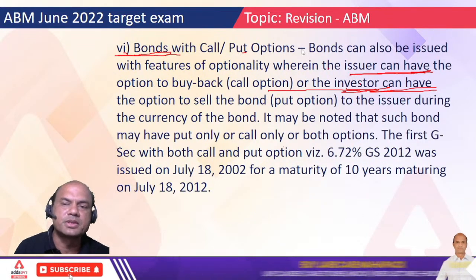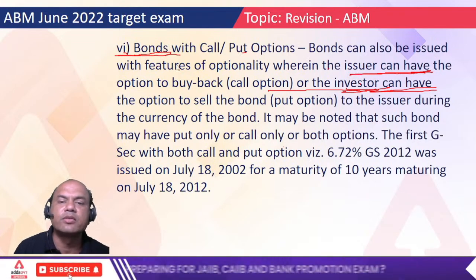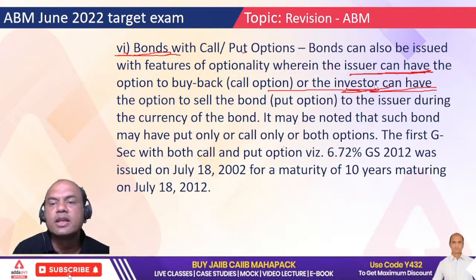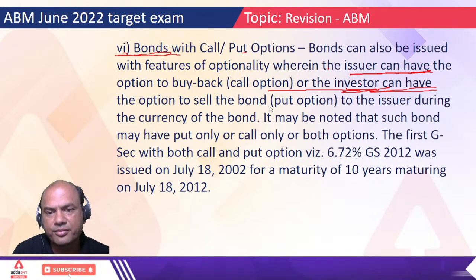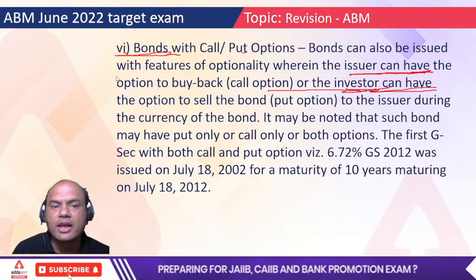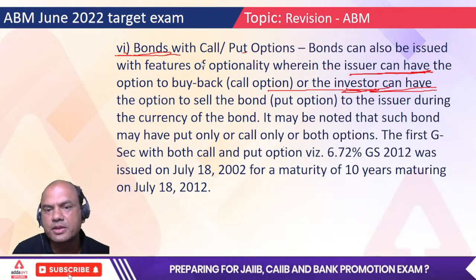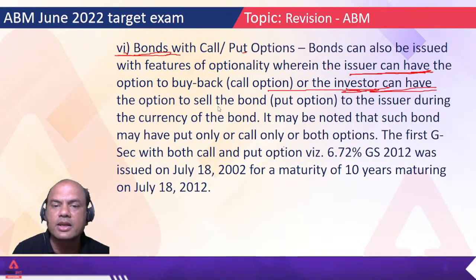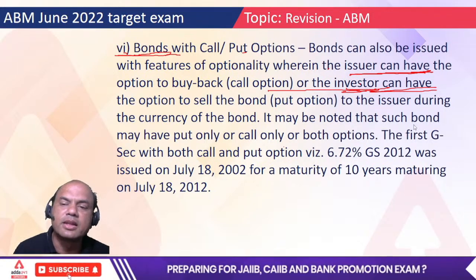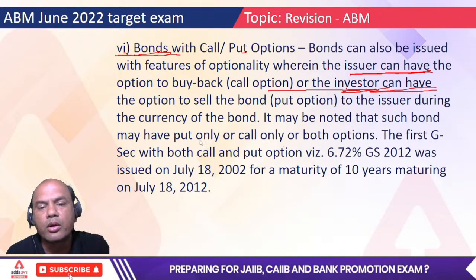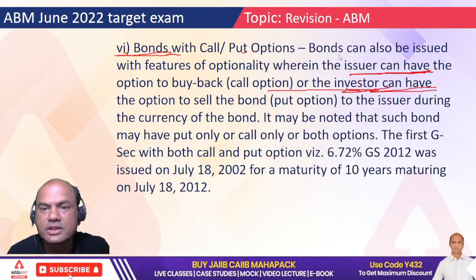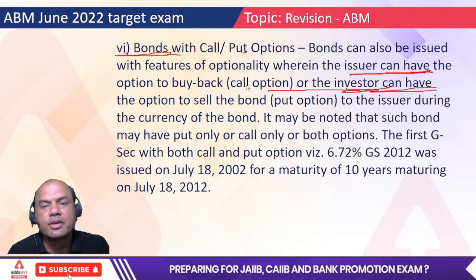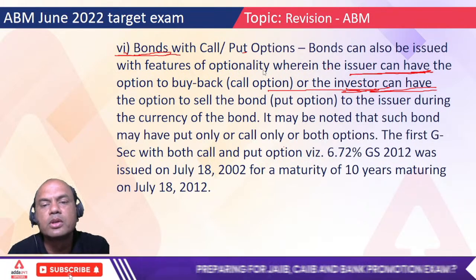Bonds with call and put options. Bonds can also be issued with features of optionality, wherein the issuer can have the option to buy back, or the investor can have the option to sell. If somebody has the option to buy back, it's called a call option. If somebody has the option to sell to the issuer during the currency of the bond, it's called a put option. It may be noted that such bonds may have put only, call only, or both options. Means the government or RBI can issue a bond saying that only a put option is available, only a call option is available, or both options are available.